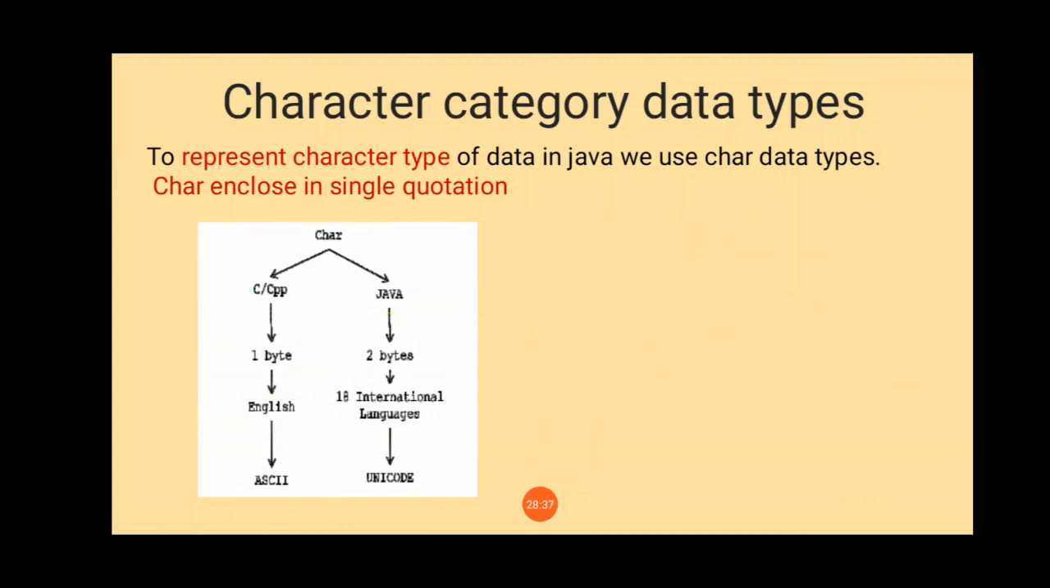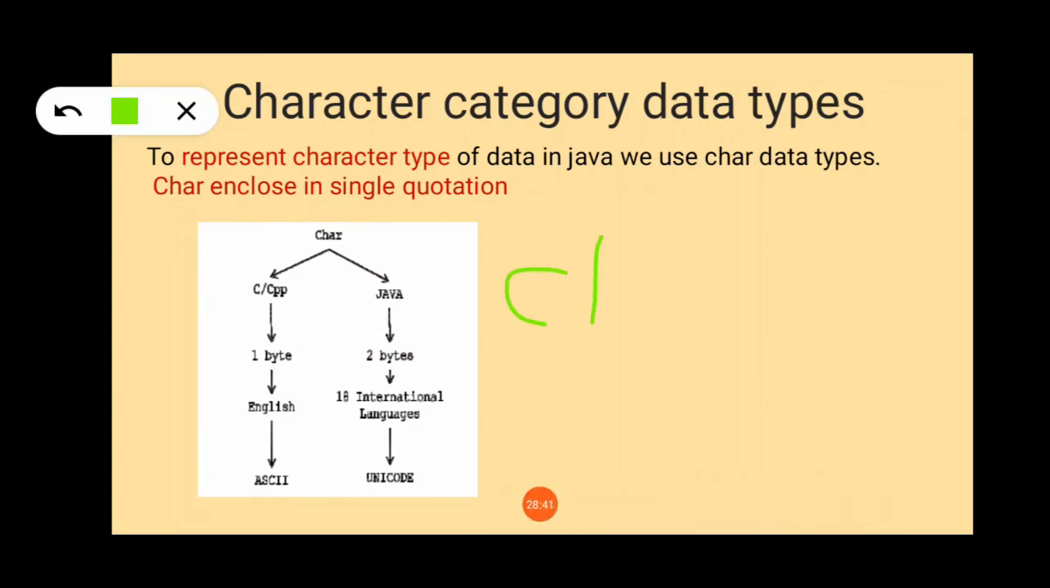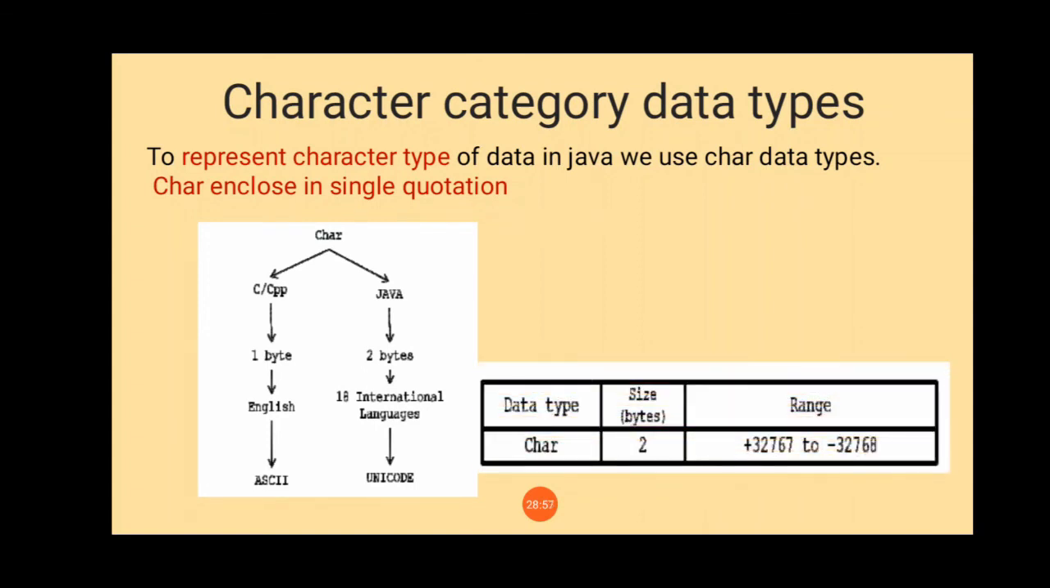When we want to store a character value, we use the data type char a equals, in single quotes, suppose I am holding a single character as b. For that purpose we use the character data type. Here for the character data type 2 bytes are allocated. So in C and C++ 1 byte of memory is allocated, but in Java 2 bytes of memory are reserved to store character data types.